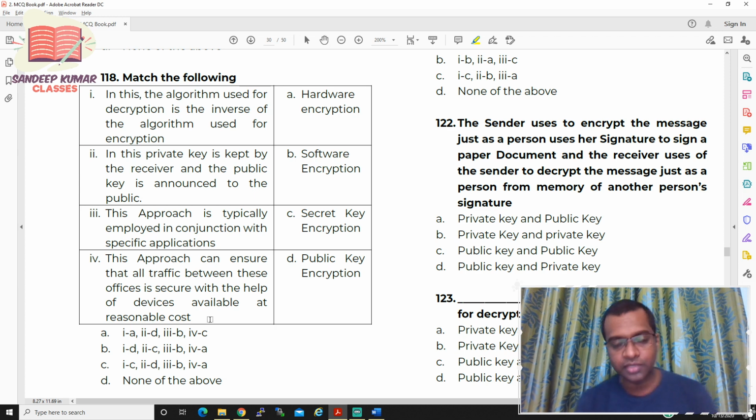So I hope you have picked up your answer. For this type of question, try to select the right one by process of elimination.